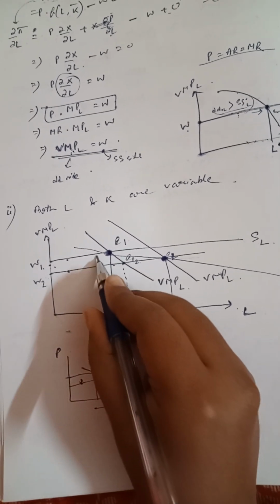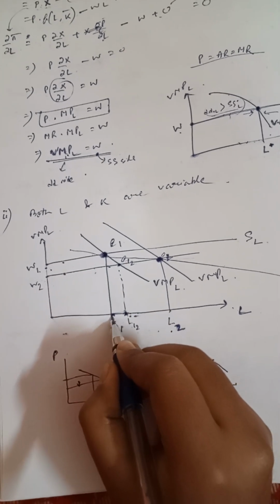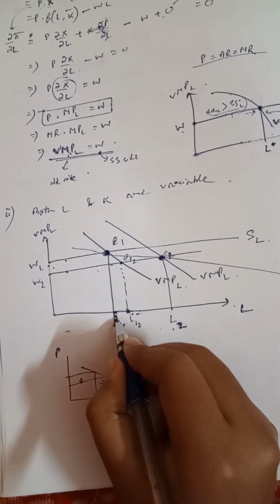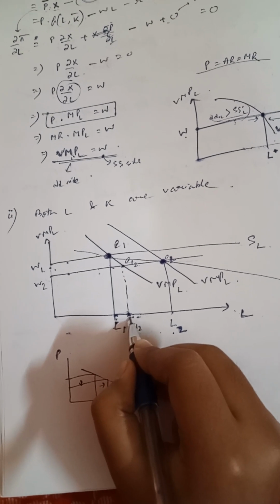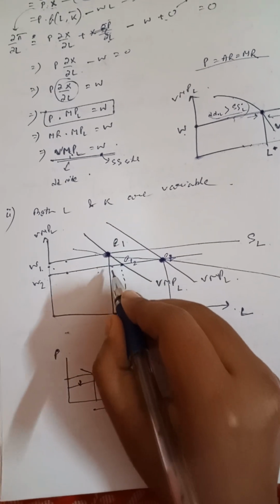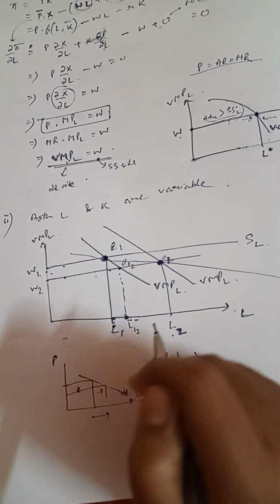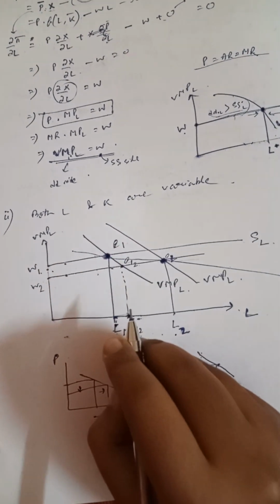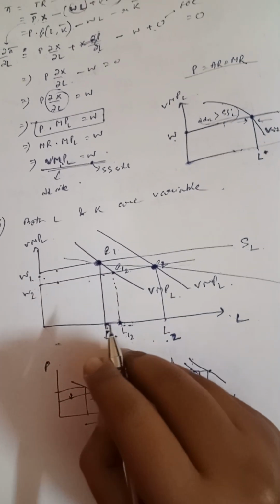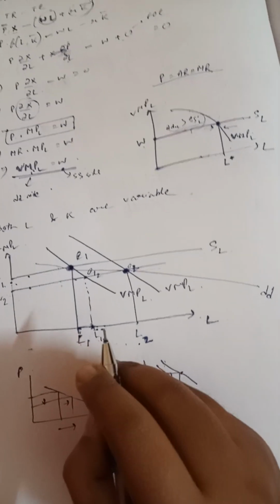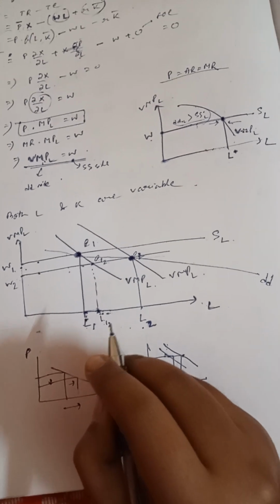But when the wage reduces, the amount of labor is increasing. So the producer thinks that as the labor increases, let's increase the capital. As the amount of capital increases, to use the more capital, we have to employ more labor. So the producer will again employ more labor.